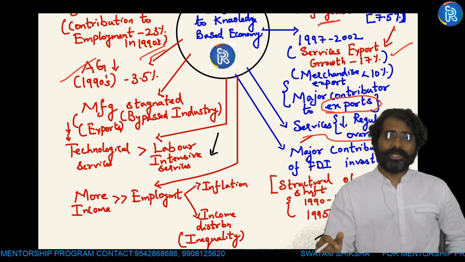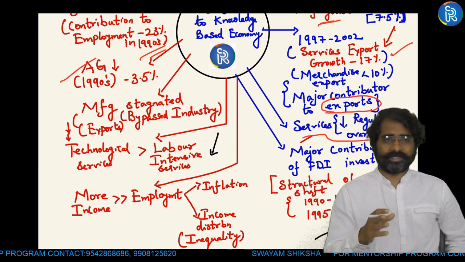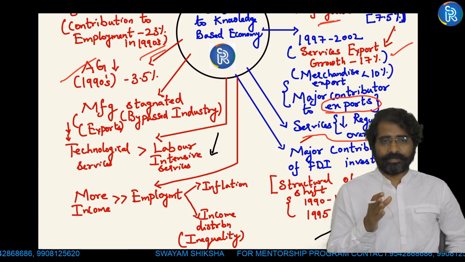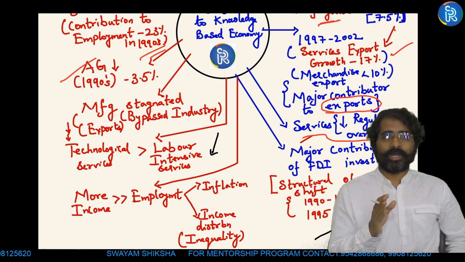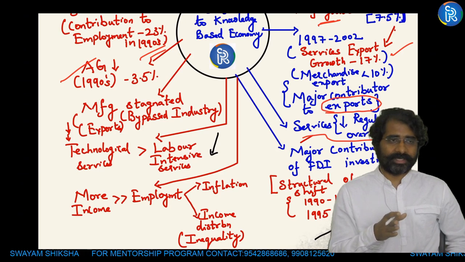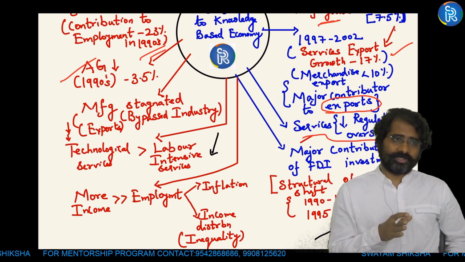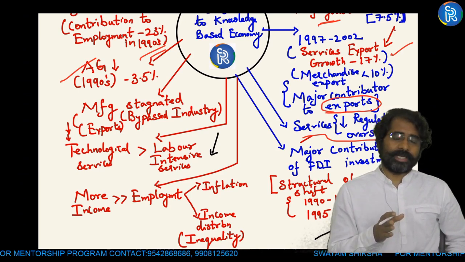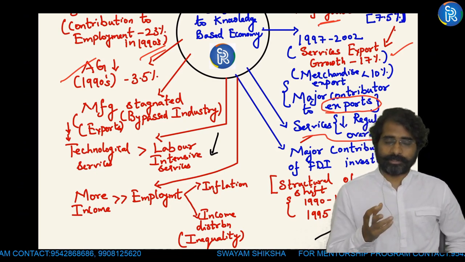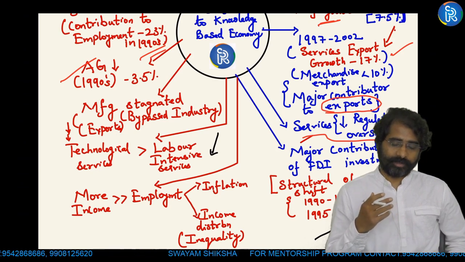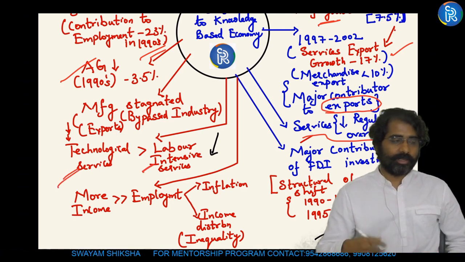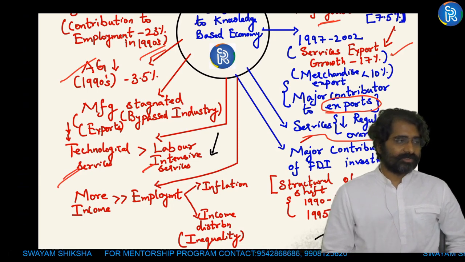But when it is knowledge-based sector alone, technology-based sectors, everybody will not get employment. So even in the services sector, more contribution was coming from the knowledge-based sectors. Labor-intensive services sectors like the tourism sector did not develop much after 1991. That is also one of the reasons for not being able to create employment. These are some points which you have to observe. So labor intensive services were neglected in comparison to technological services. So that is one more aspect.